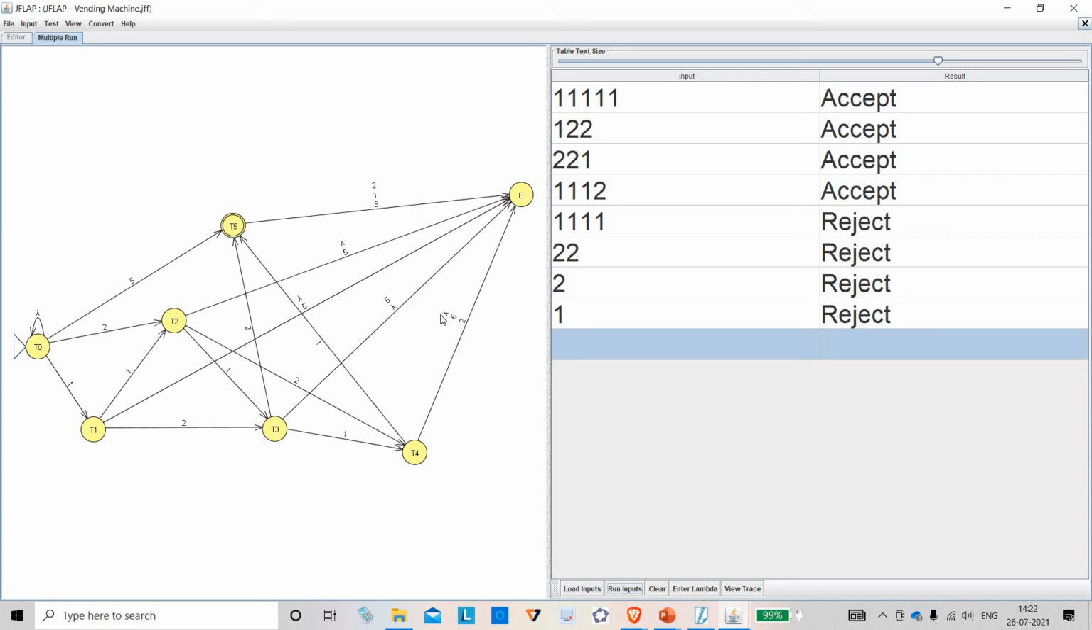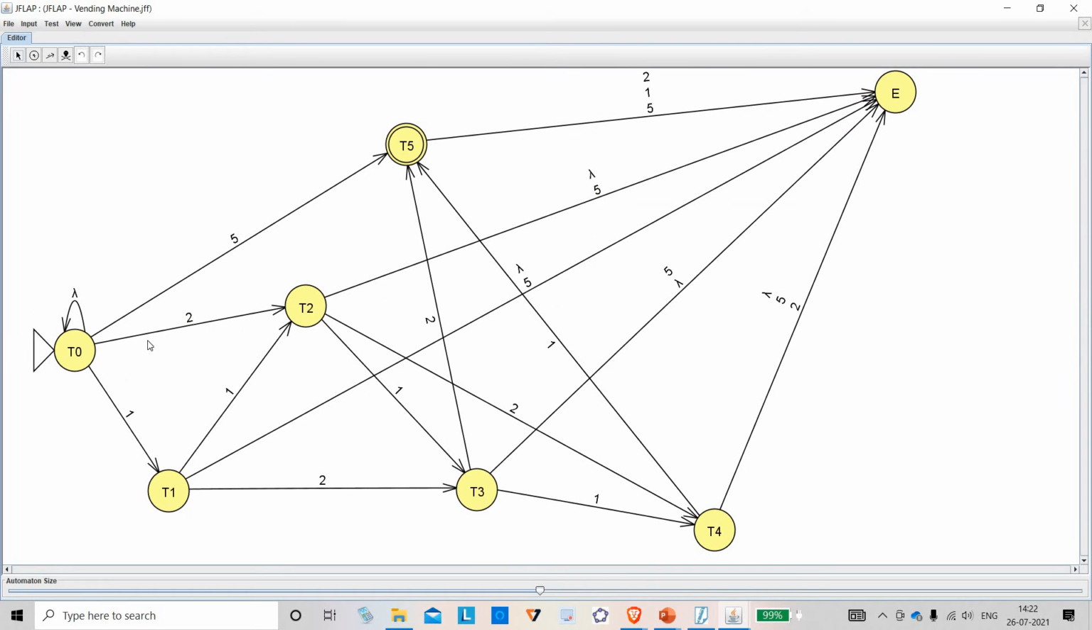So, this machine is clever. What does it do? All the combinations I have put here, all such combinations which will give me 5 total. See? It starts from here. Getting 1, it comes here. Getting 1, it comes here. Getting one more 1, it goes to T3. Getting one more 1, it goes to T4. Getting one more 1, it comes to T5.